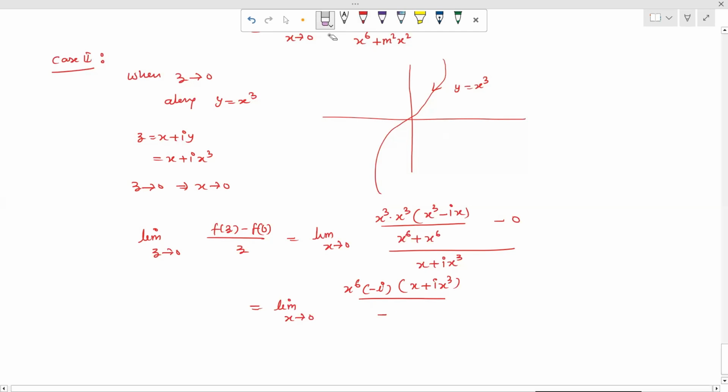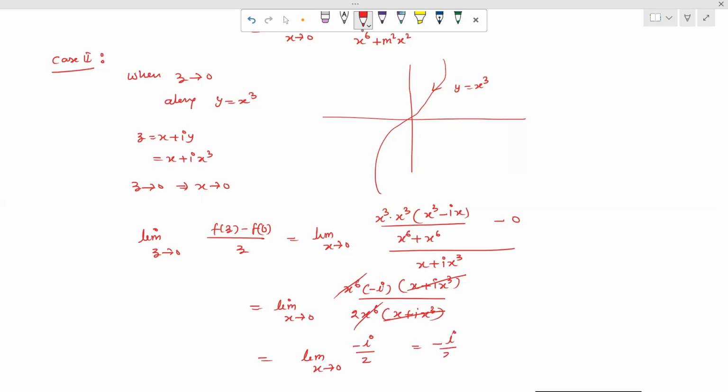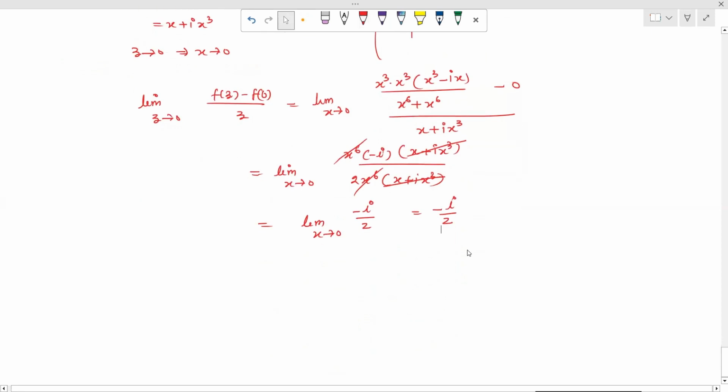So we write down directly this: 2x raised to the power 6 into x plus iota x raised to the power 3. So this term and this term cancel, and x raised to the power 6 and x raised to the power 6 cancel. So the remaining term as x tends to 0 is minus iota upon 2. So this is purely constant. When we apply the limit, it gives the same, minus iota upon 2.